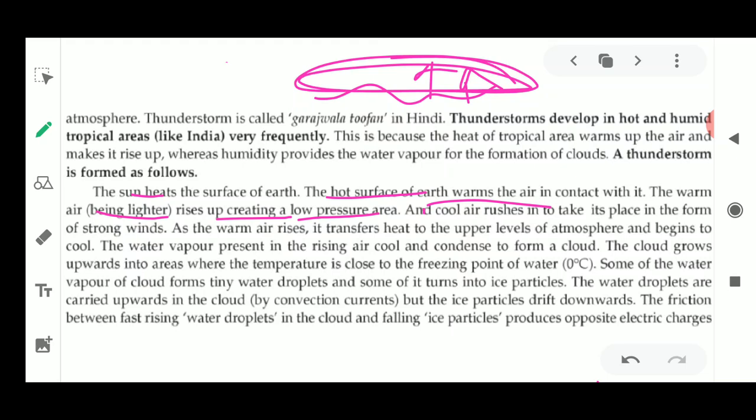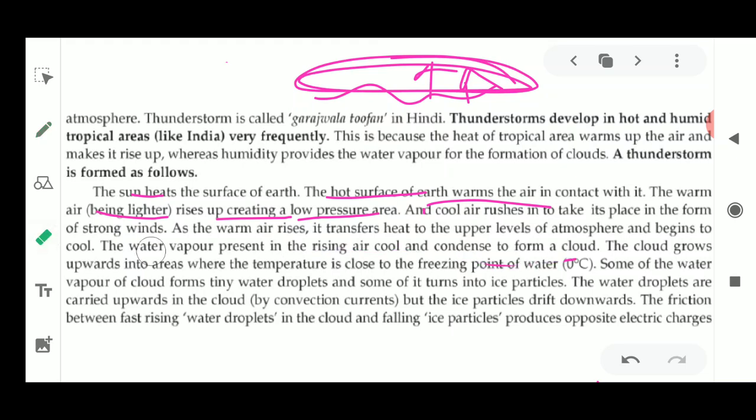Fine, so the strong winds are going to blow, and it is going to cover that particular area. As the warm air rises, it transfers the heat to the upper level of the atmosphere, and it brings it to cool. Means this heat is going to be transferred, and this hot air becomes cool. Now the water vapor which is rising is going to be cooled and condensed to form a cloud.